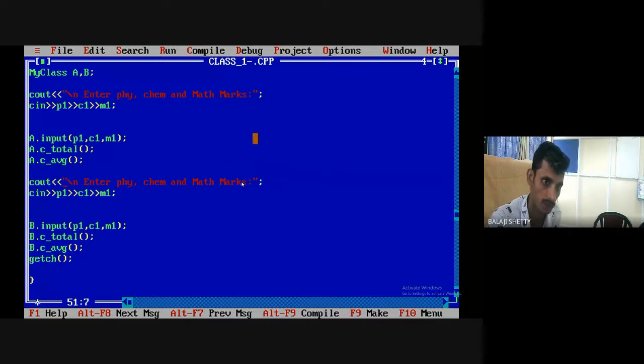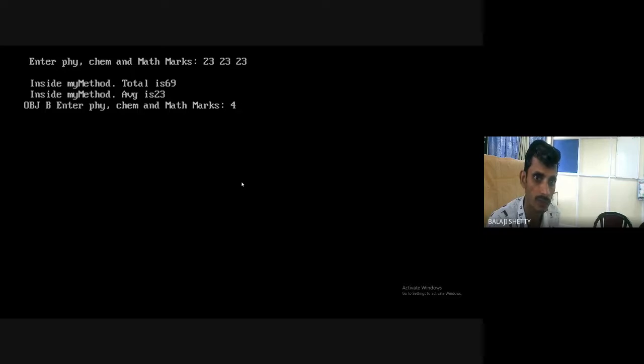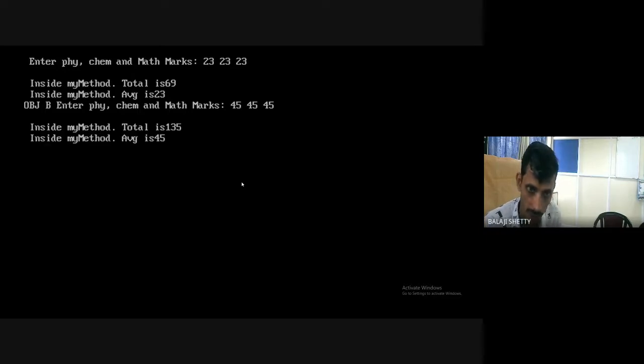For object, write down here object B. Object B. Okay, for object B. Clear? It's very simple. Now I'll convert the same program to array of objects in the next 1 minute.